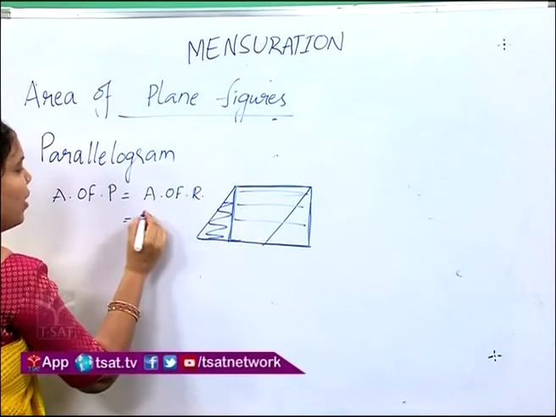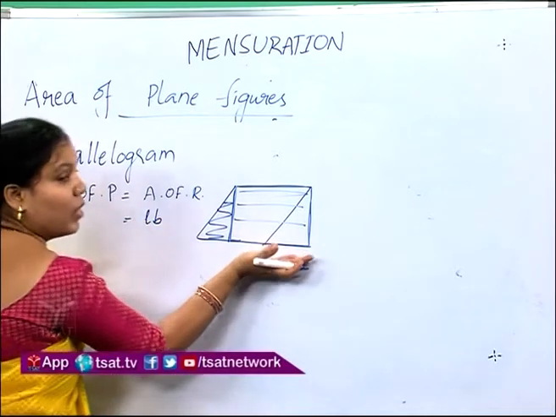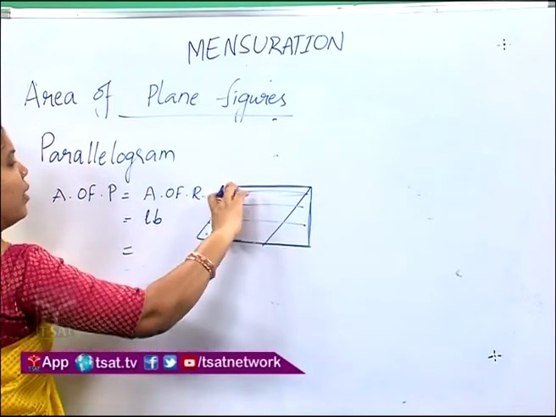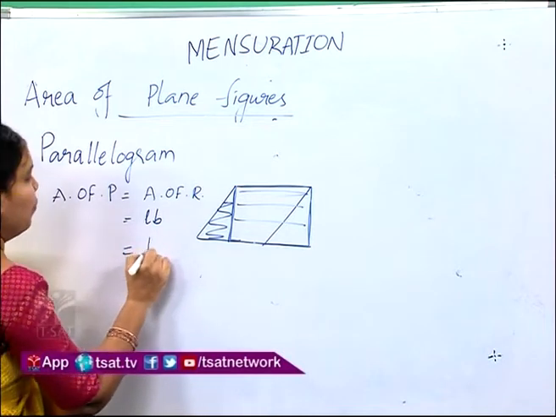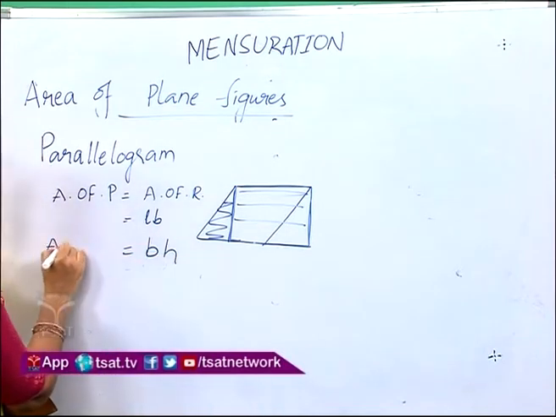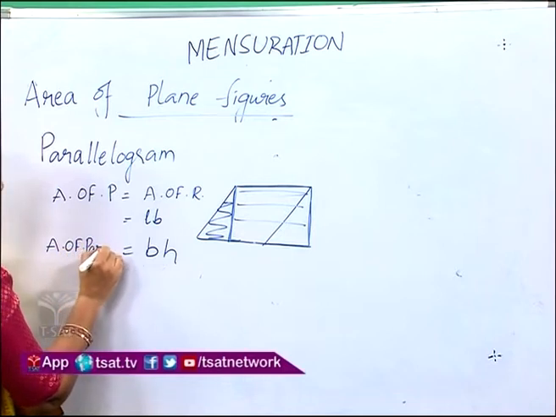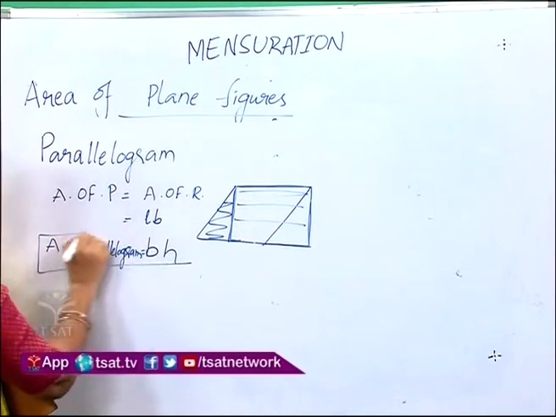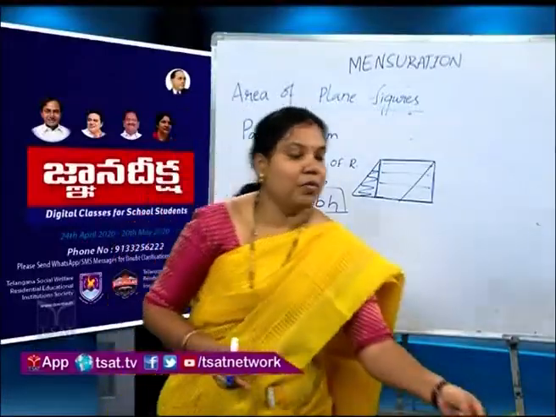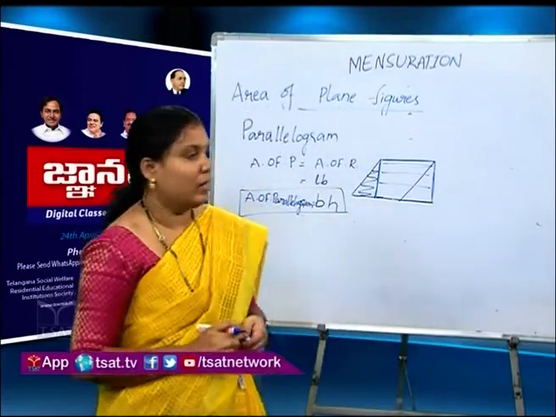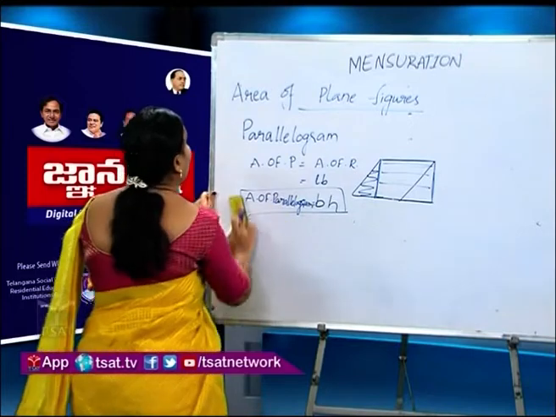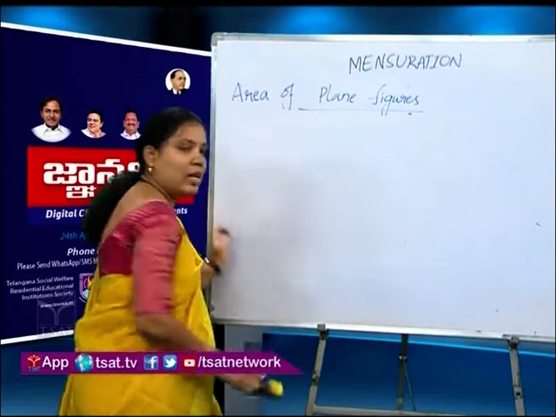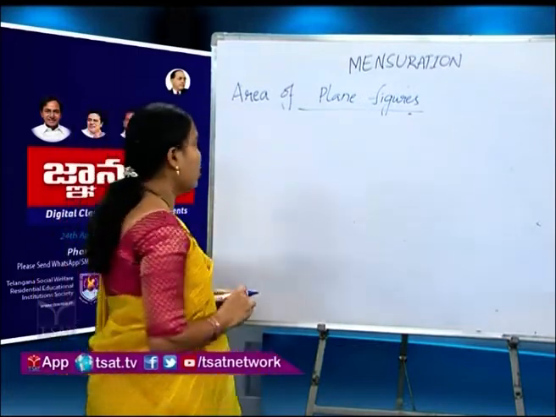But area of rectangle is equal to LB. L is the length, B is the breadth of the rectangle, but here we have base and height of the parallelogram. Then we can write area of a parallelogram is equal to BH. Similarly, we have so many quadrilaterals, that is rhombus and trapezium. We can find perimeter as well as area of these quadrilaterals also.